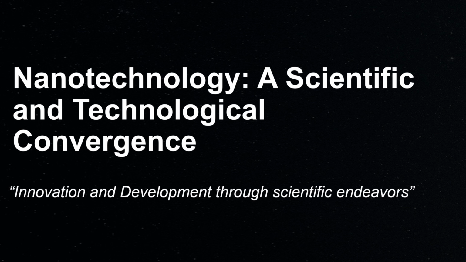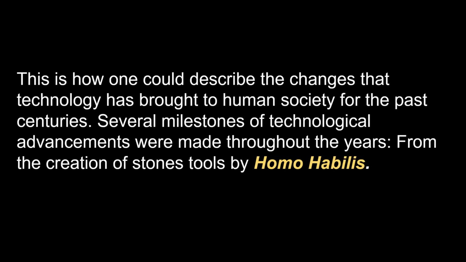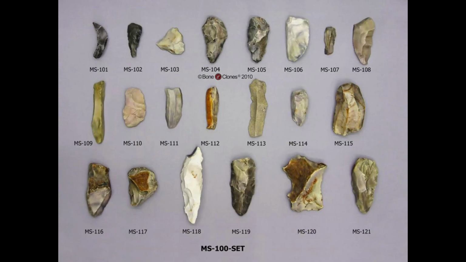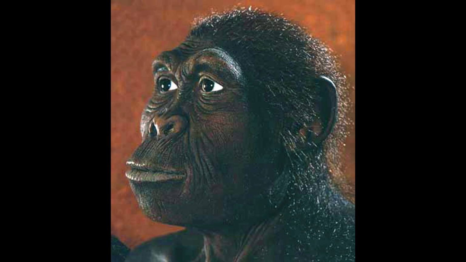Now let's talk about nanotechnology, a scientific and technological convergence, innovation, and development through scientific endeavors. This is how we could describe the changes that technology has brought to human society for the past centuries. Several milestones of technological advancement were made throughout the years, from the creation of stone tools by Homo habilis.